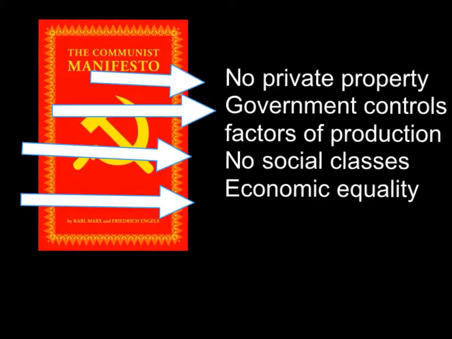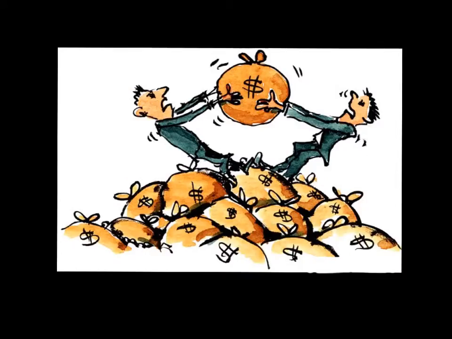Some say that communism is an extreme version of socialism, but the main difference between the two is that socialists believe anyone can run the factors of production as long as it is profitable, whereas communists say the government must run production. This graphic shows two people fighting over money, which was a major problem in a capitalist society. Communism's goal was to get rid of competition and greed by abolishing the ownership of private property.